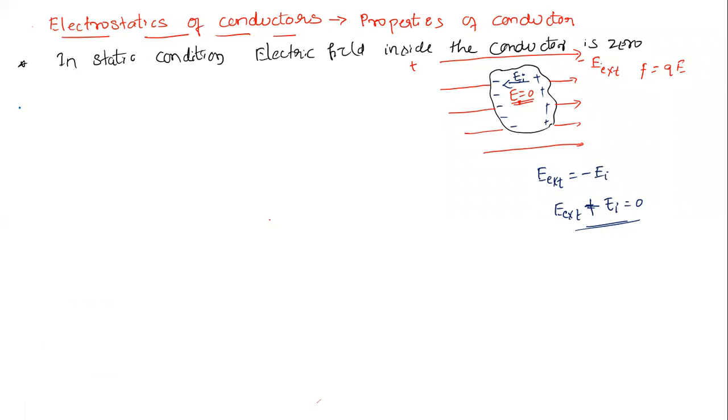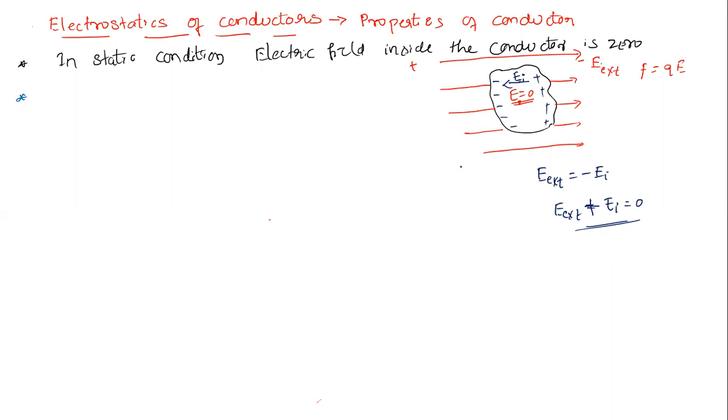Let us go for the next property. Second property. As the electric field is 0, is there any charge?